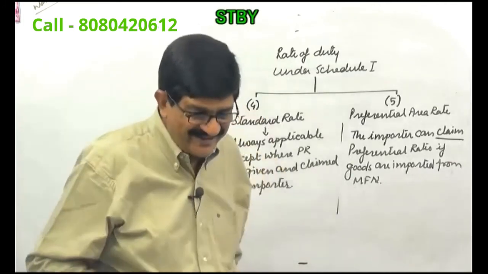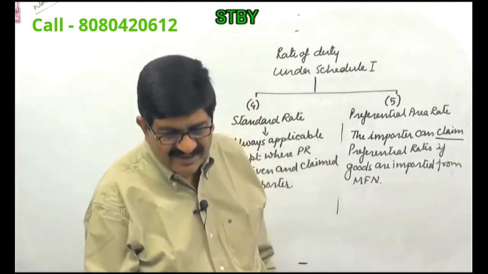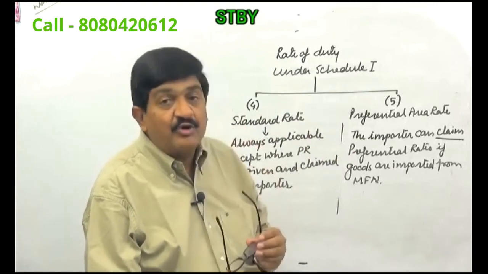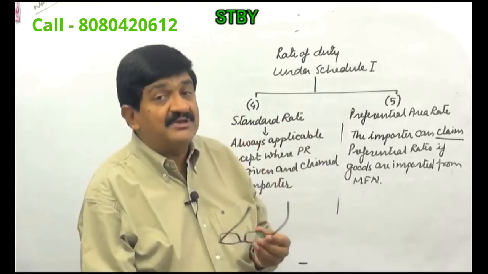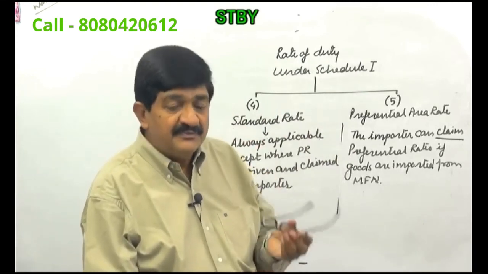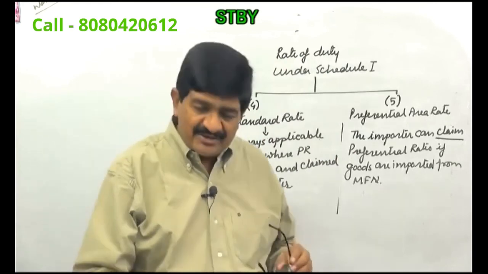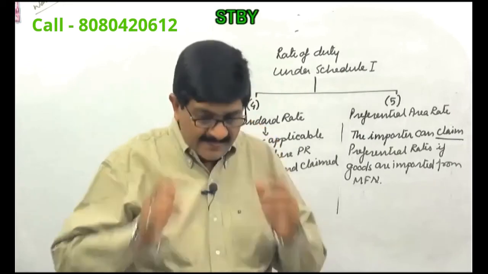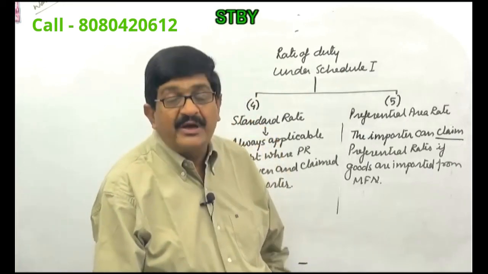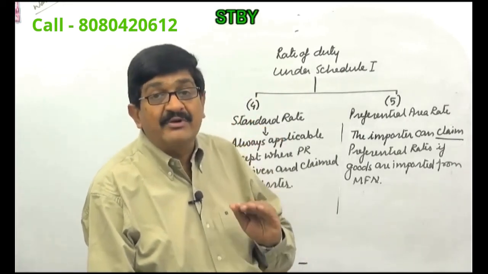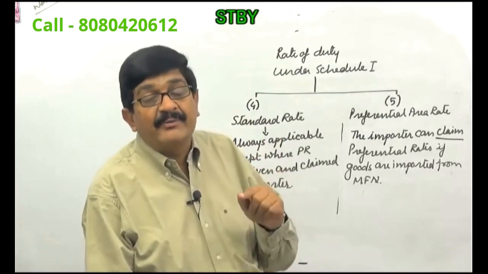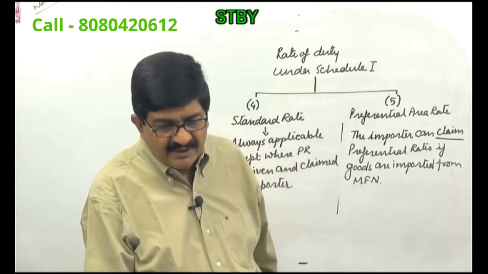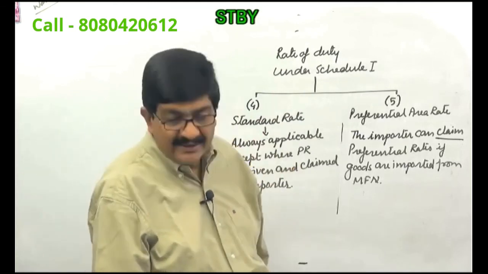Right. So coming back to this, preferential rates are also there, but preferential rates are required to be claimed, and for claiming the preferential rate, which is the main document? Certificate of origin. The additional information that I've given is only for knowledge, and that may help you somewhere: where the certificate of origin can be obtained, and at the time of export you have to provide that certificate of origin to your customer overseas. At the time of import you must obtain the certificate of origin from your supplier, the exporter, or supplier overseas. Got this clear?